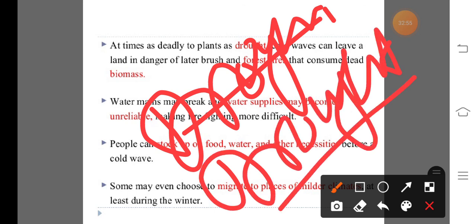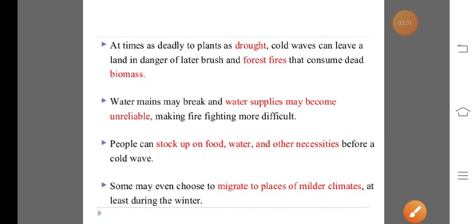Drought. These drought, types of drought and classification of drought we will discuss in the next lecture. Thank you.